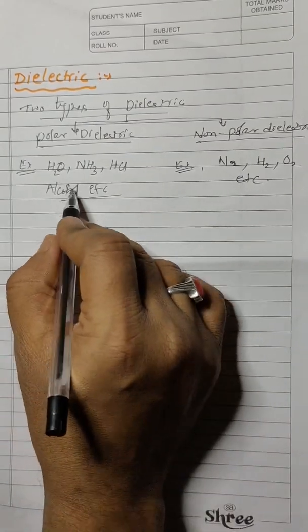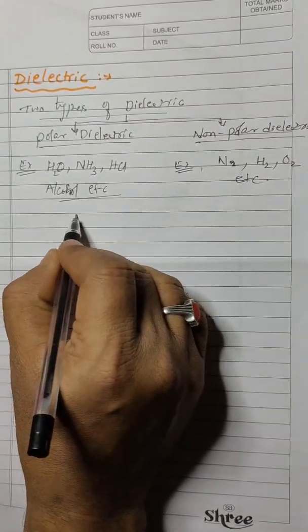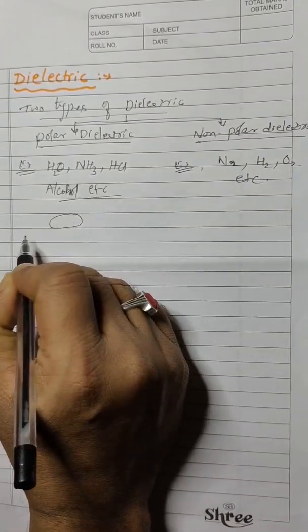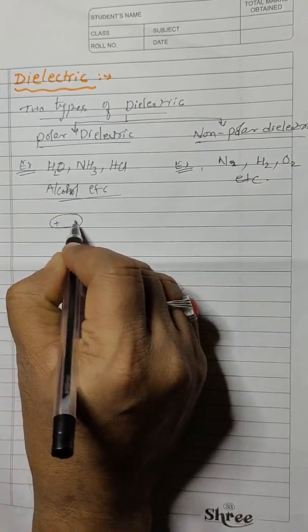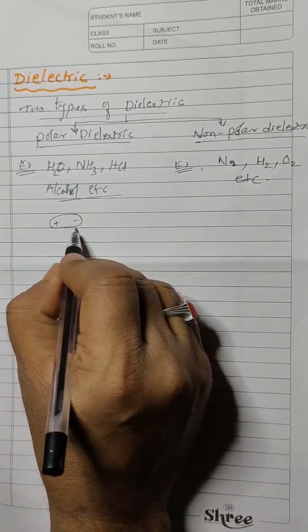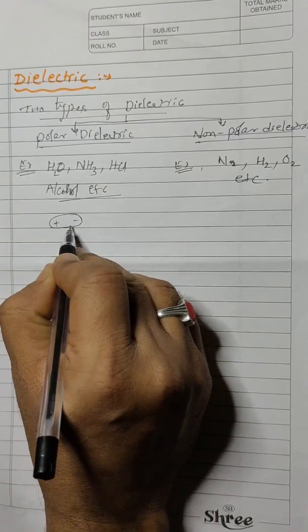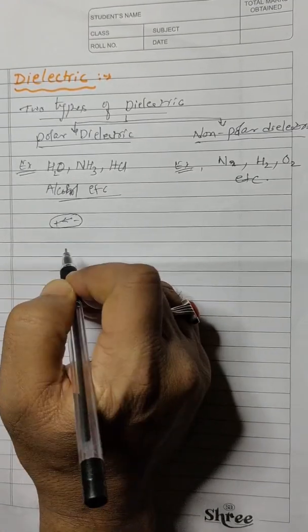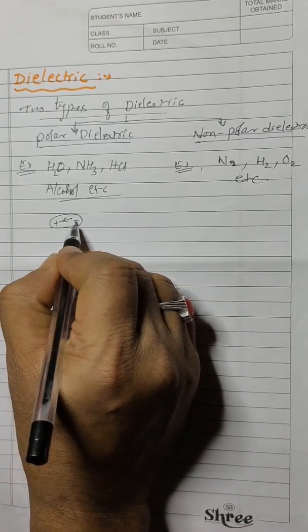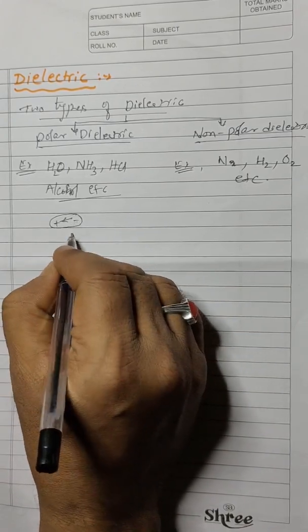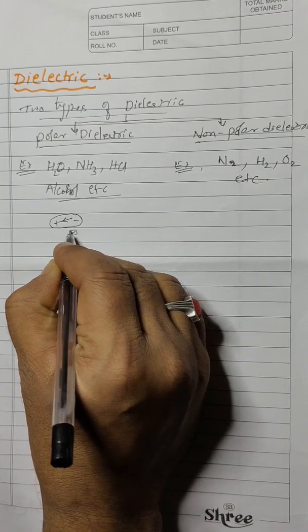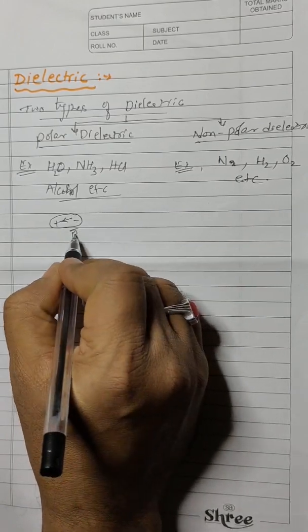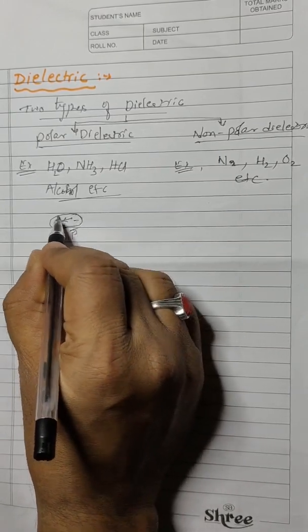So in case of a polar molecule, if you take a single molecule, suppose this is positive, this is negative, it means a single molecule will have a permanent dipole moment. We know that the dipole moment direction is from negative to positive, which is represented with the letter P bar. We have learned this previously. So this dipole moment will be permanent for this polar molecule.